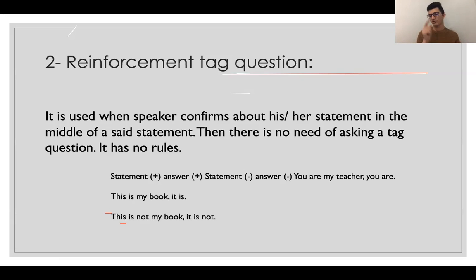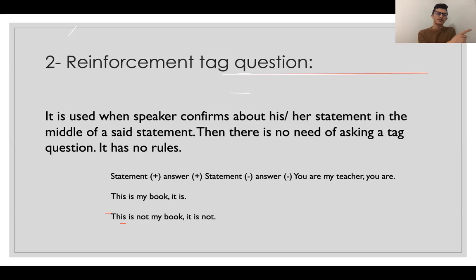This is one of those types of sentences. While you are making a statement and then you want to confirm your statement again, you just use subject plus helping verb. That's it. Okay? I am teaching you English language, I am. I confirm my sentence again, okay?